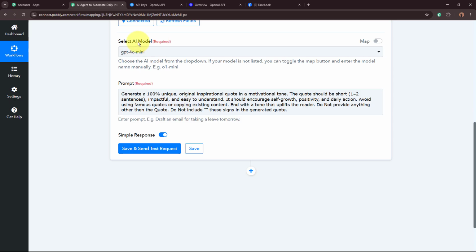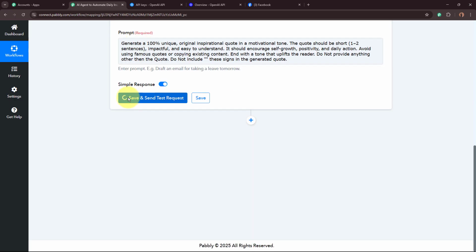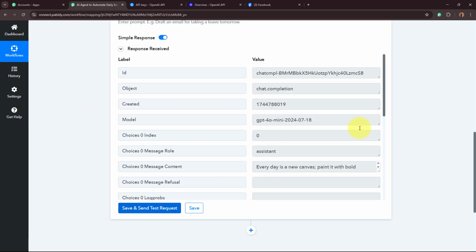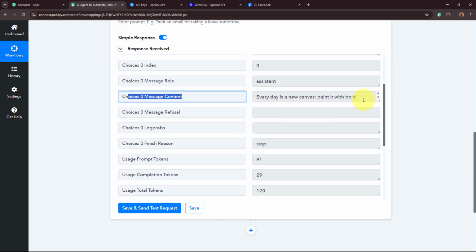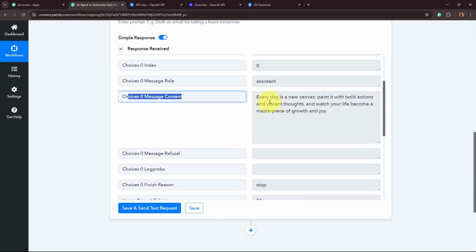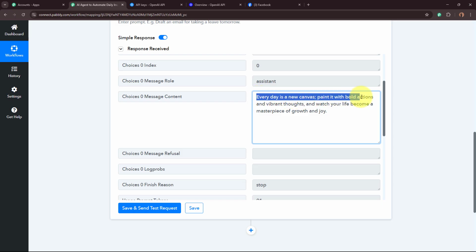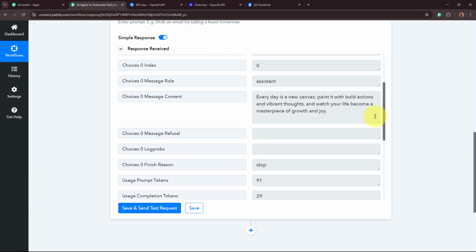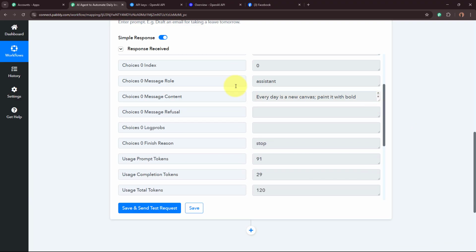So as I've entered the prompt and selected the model, I'm going to click on this save and send test request button right here. As I do that, you can see over here we have received the response. In the response, with the message content, if I scroll down, you can see over here this is the quote generated. That is, every day is a new canvas painted with bold actions and vibrant thoughts, and watch your life become a masterpiece of growth and joy. You can see over here a quote has now been generated by my AI agent right here.